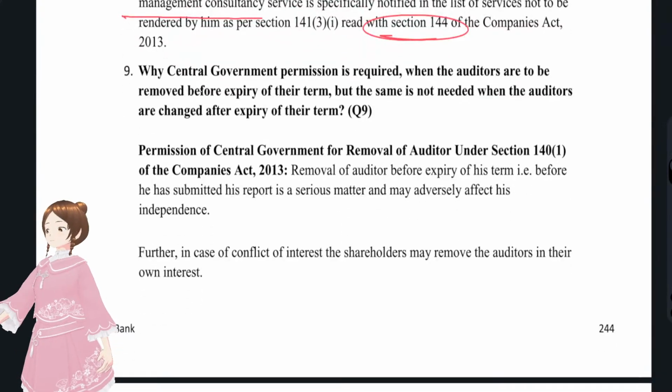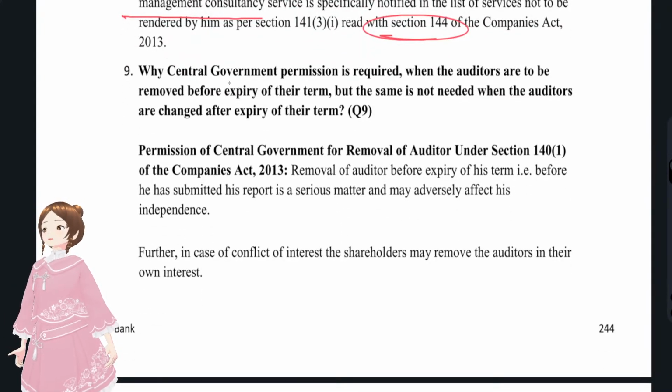Now we'll see the 9th question, that is, why central government permission is required when the auditors are to be removed before expiry of their term, but the same is not needed when the auditors are not reappointed after the expiry of their term. There were two things.